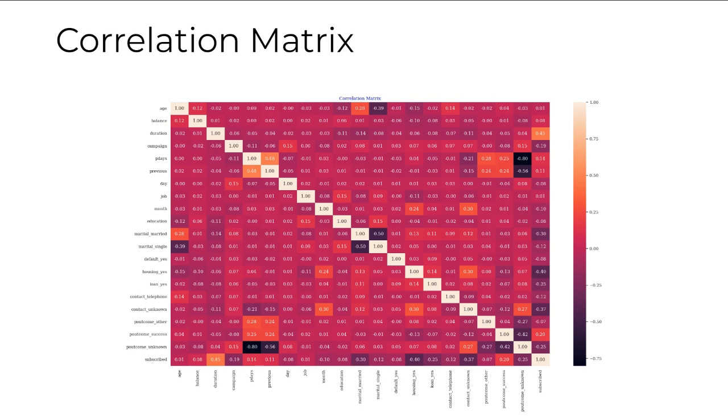And also, subscribed has a negative correlation with variables like housing yes, of minus 0.40, and also minus 0.37 with contact unknown, which tells us that having a housing loan or unknown contact methods may negatively impact the likelihood of subscription.